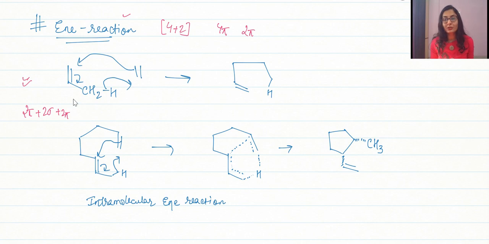So yes guys, this is also asked right in the exam. What is the reaction species, or basically what are the electrons involved in the ene reaction as well as Diels-Alder. So in the Diels-Alder we know it's 4+2. In the ene reaction it is 2 pi, 2 sigma and 2 pi, right, something like this. Okay, so this is how the reaction is going to proceed. Just as I have told you, the pi bond, it's a concerted process and hydrogen is donated to this carbon like this. Okay, so this is our product.